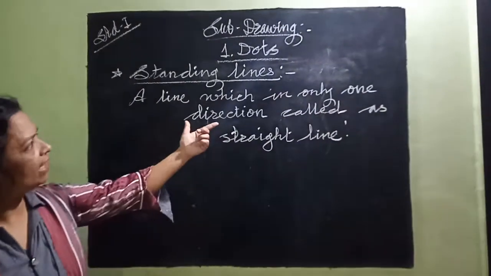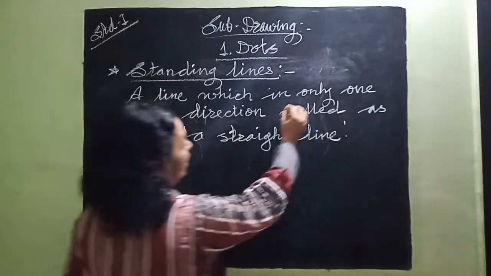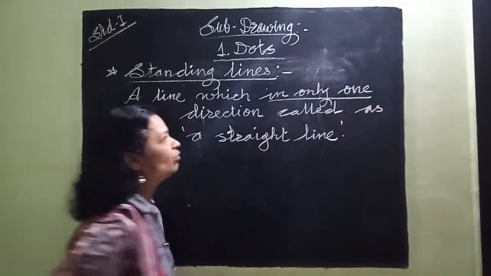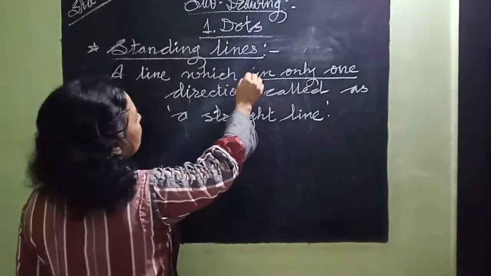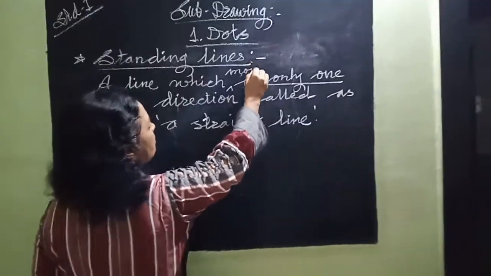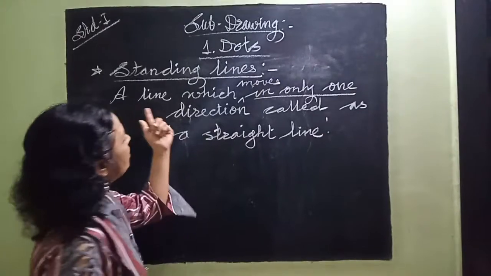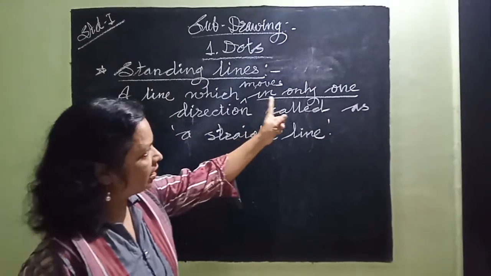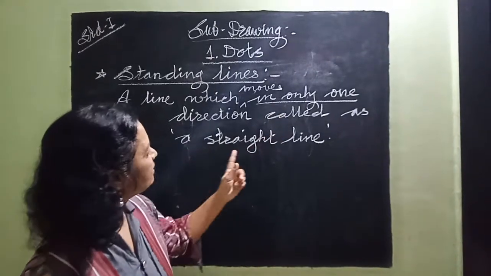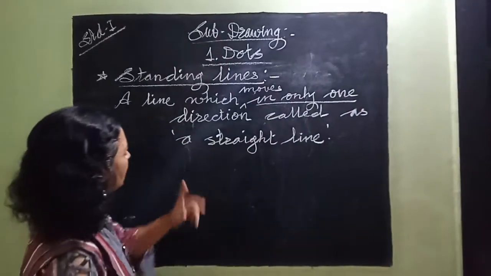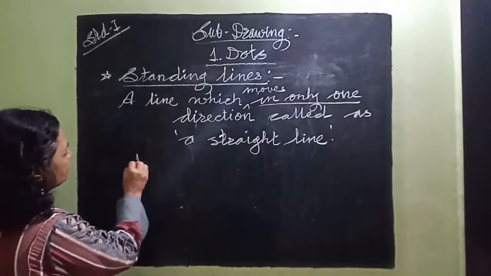So remember it well. What is that? A line which moves. I forgot to write here, moves. A line which moves in only one direction is called a straight line. It doesn't bend.